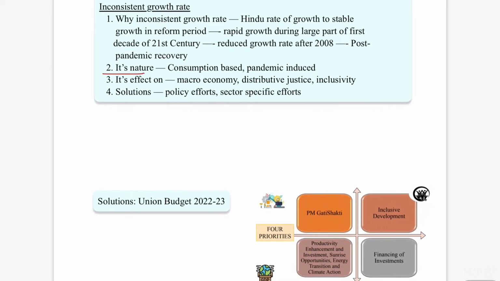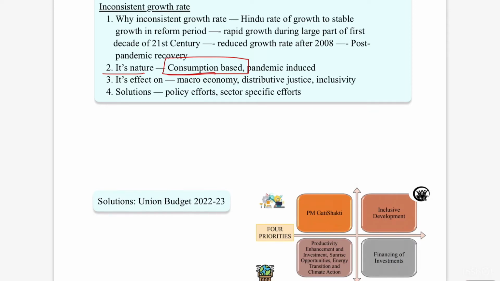So what is its nature? If you observe, in the 2000s there was rapid growth of the Indian economy. For that rapid growth, you can say that the consumption based pattern of growth was more emphasized during that period. The Indian economy was booming on the basis of consumption demand in the economy, and also investment and savings rate. Because of higher investments, higher saving rates and the consumption demand, the growth was very rapid.